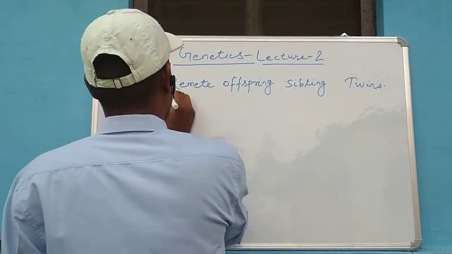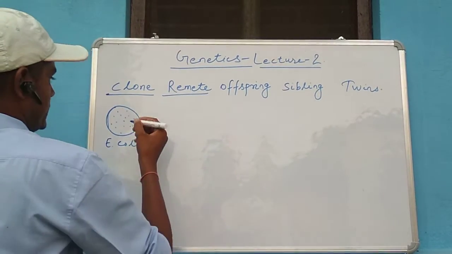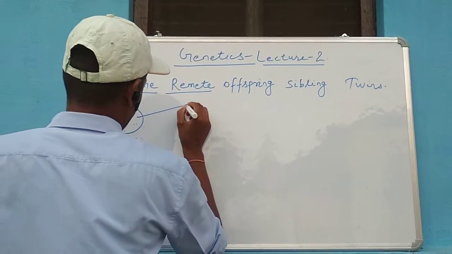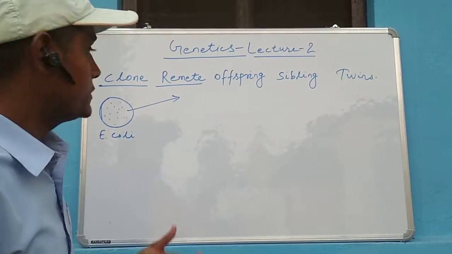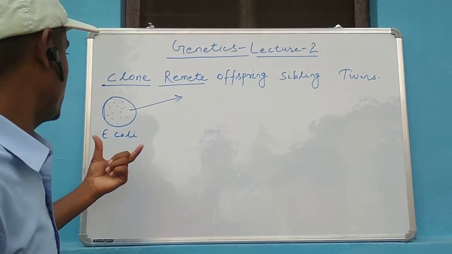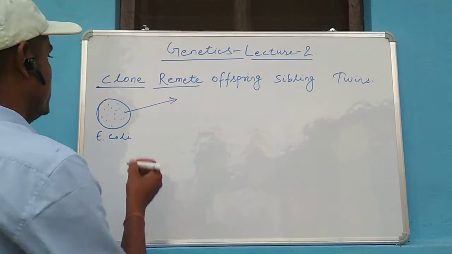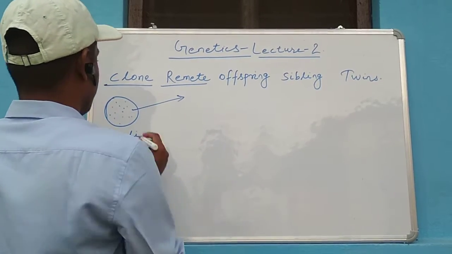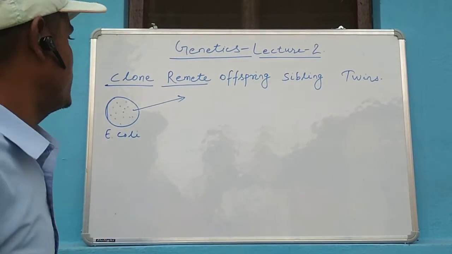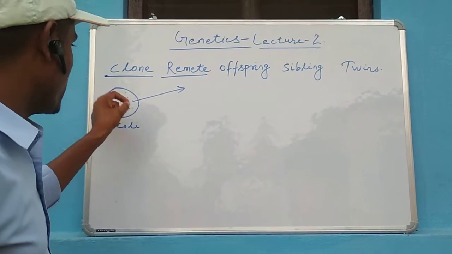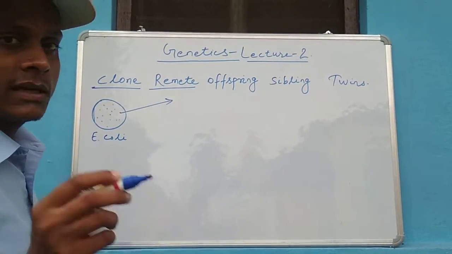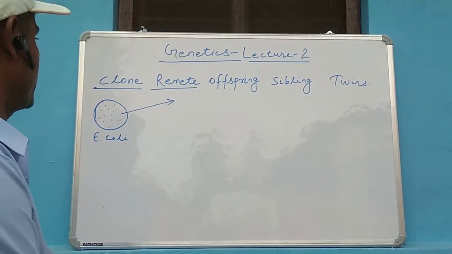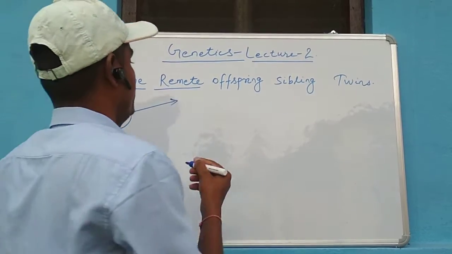The next is remit. Each representative of clone is remit. So you can take any E. coli here, which are alike, which are similar, and each member, each organism will represent the term remit. So the terms clone and remit are clear.